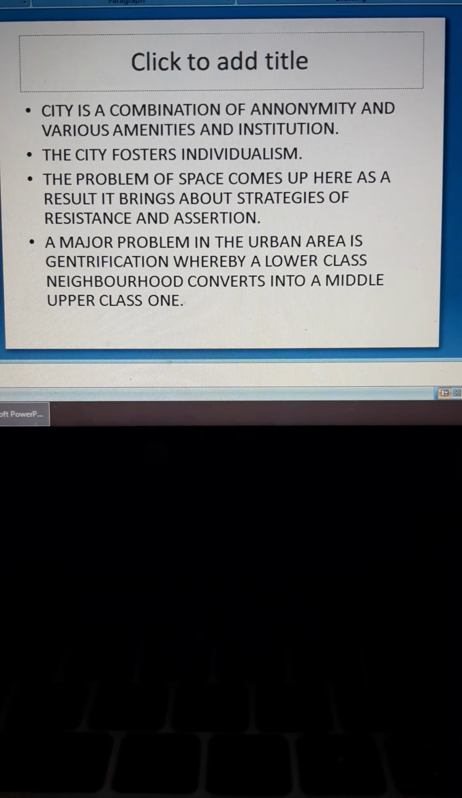So in the city, the problem of space comes up. As a result, it brings more strategies of resistance and assertion. Basically, space is a very big problem in the cities. Many people live in a small room, and there are people who go to work at night, and at night somebody else is sleeping in their room. The people who slept during the night go to work in the morning, and those working at night go to sleep in the morning. So there is a lot of space problem. Because of that, people learn how to resist many things.